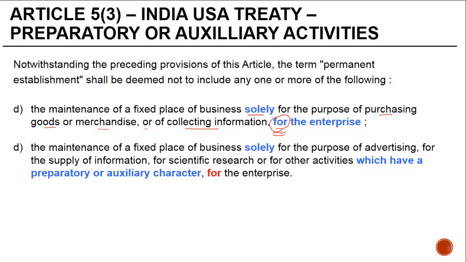If there's a commission agent who procures goods in India for a third party, and this commission agent has a PE in India, or he is maintaining a fixed place of business in India, in his case, the commission income that he gets will be taxable in India because he's procuring it for someone else, not for the enterprise itself.